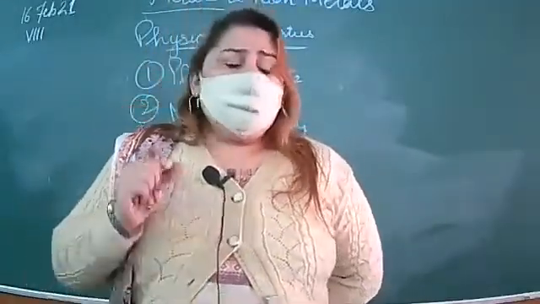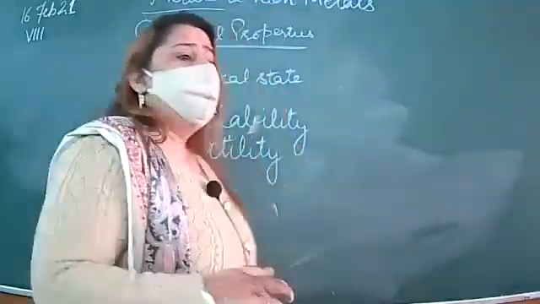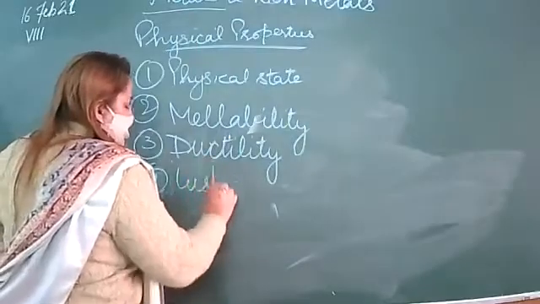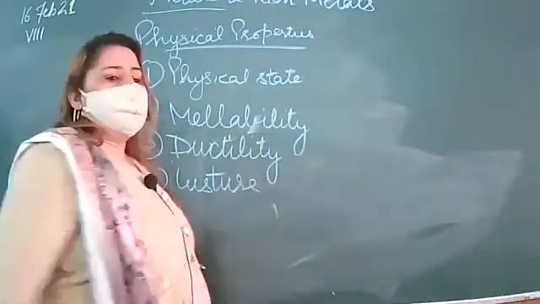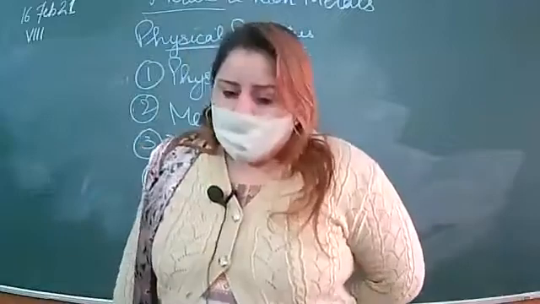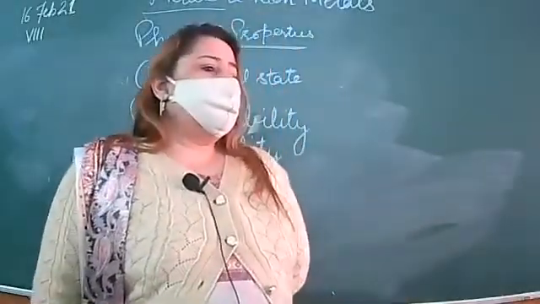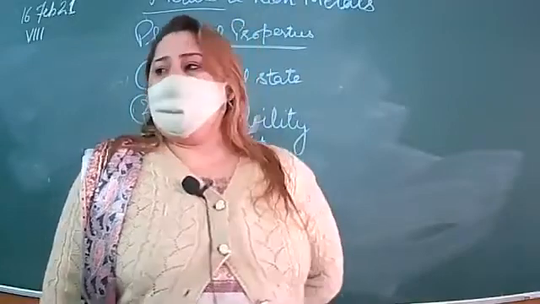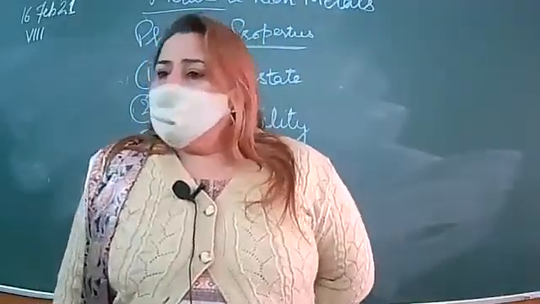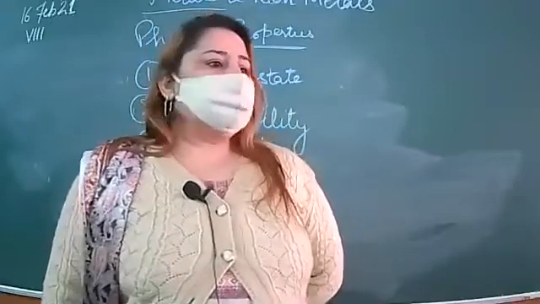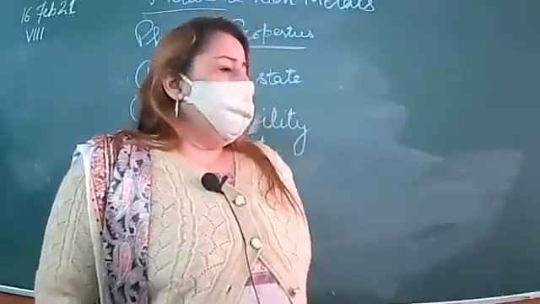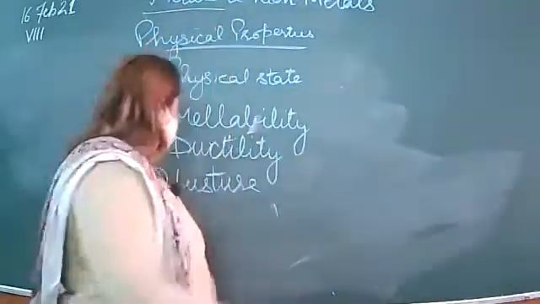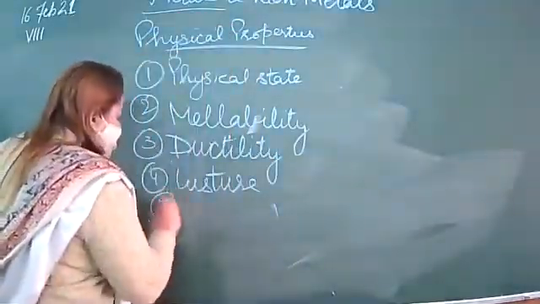Okay. The next property is luster, or lustrous. Luster means shine. Most of the metals are lustrous, with a shiny appearance, whereas non-metals are non-lustrous. Coal is non-lustrous, whereas gold is lustrous, right? Next property, conductivity.